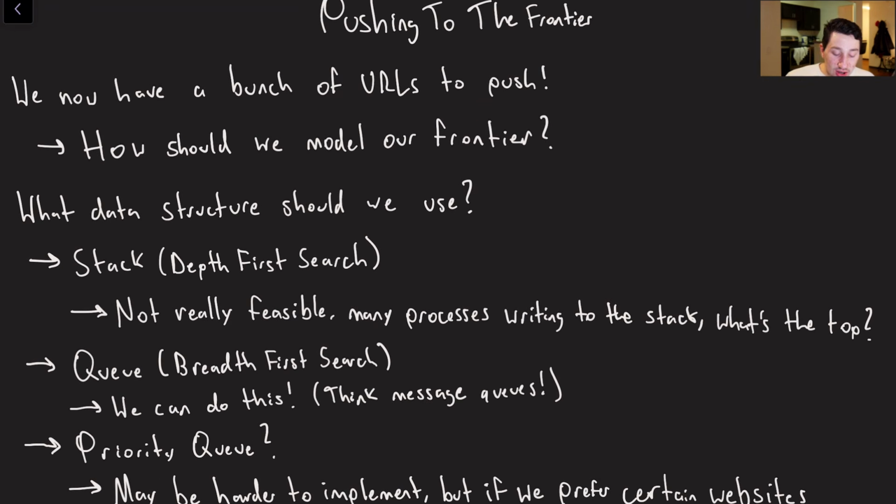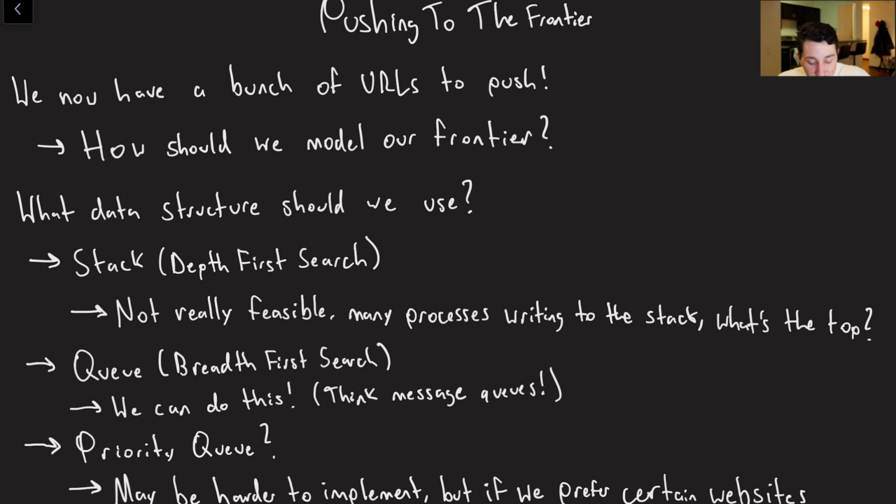Okay, let us go ahead and talk about pushing to the frontier, the last aspect of this problem. So now we've parsed our HTML document, we've maybe got 5 or 10 or even 20 different URLs that we know we have to go ahead and search next. What should we do with them?